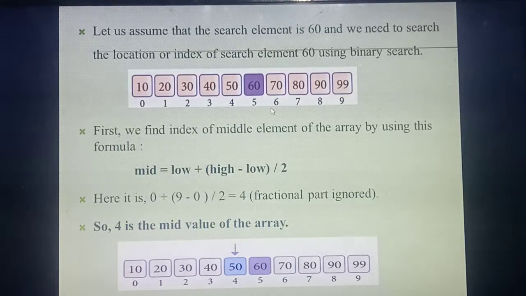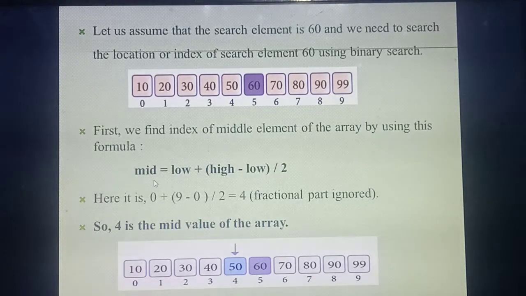Next, you are going to write the formula. You are going to find the middle value each time, so this formula you need to study. Which formula do you need to find? That's the common formula for the middle. So what's the formula to find the mid value? Mid equal to low plus (high minus low) divided by 2.